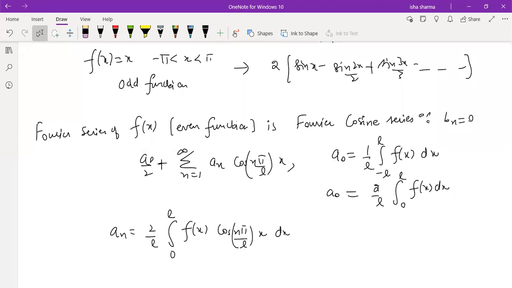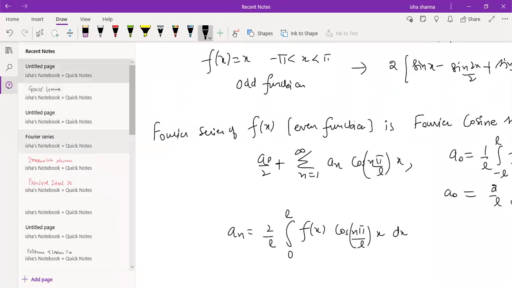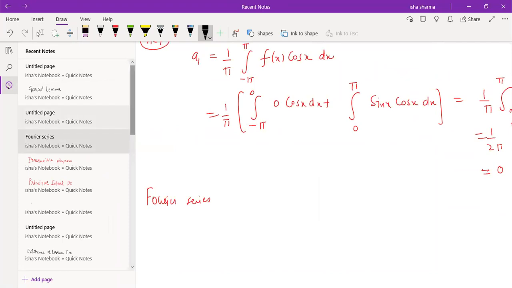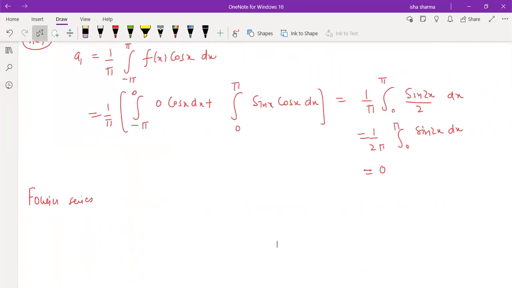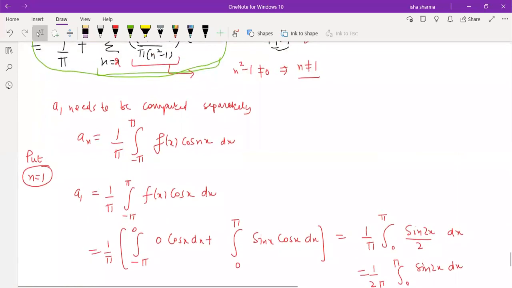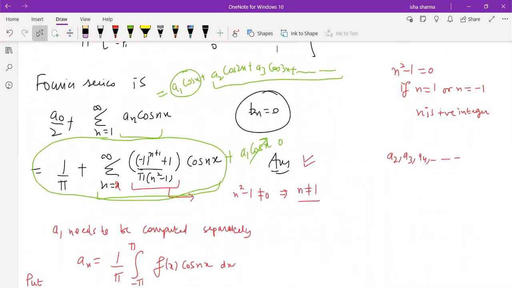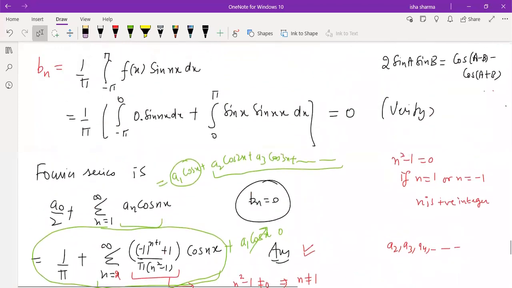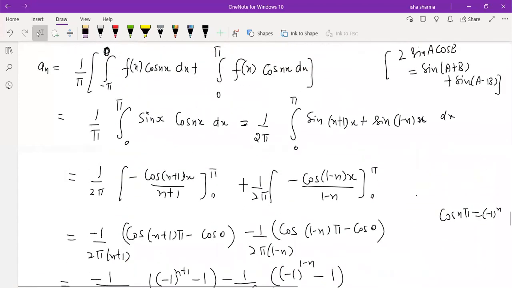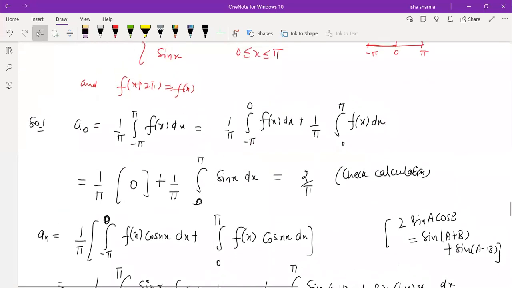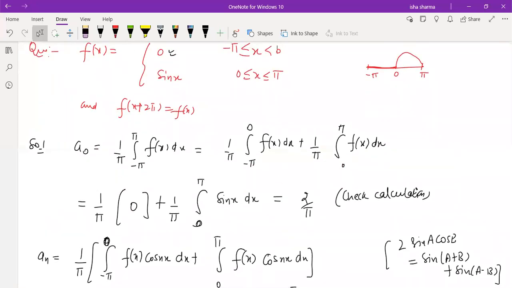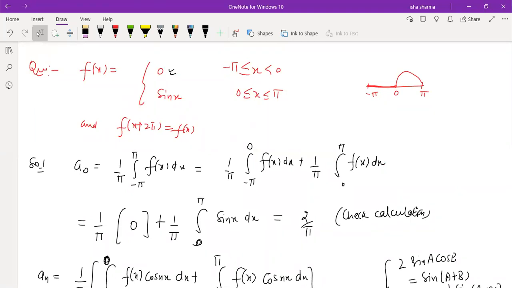This Fourier cosine series example we have already done in the previous lecture, which I just showed you in the beginning, which we finished in the previous class and actually finished today. If you look at this series, it contains just cosine terms. And if you look at the function for which it was computed, it was 0 and sin x. Here we did not check whether this is an even function or an odd function. We just directly did the calculation and automatically bn turned out to be 0.